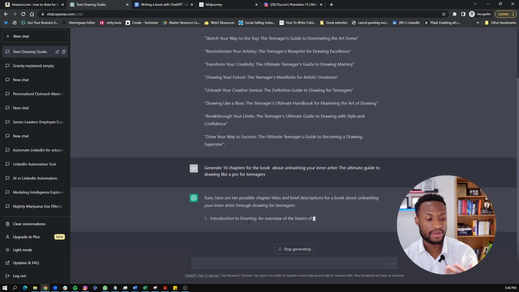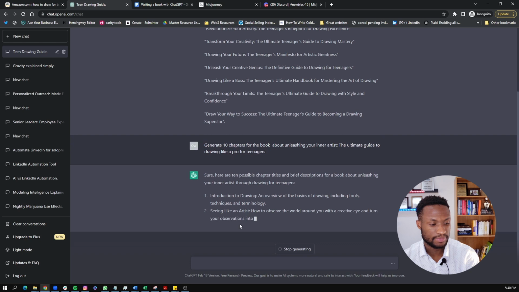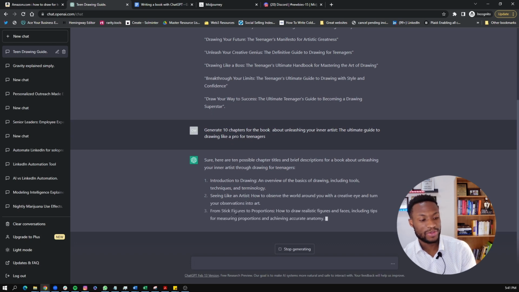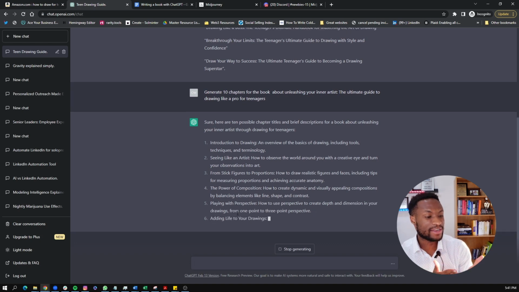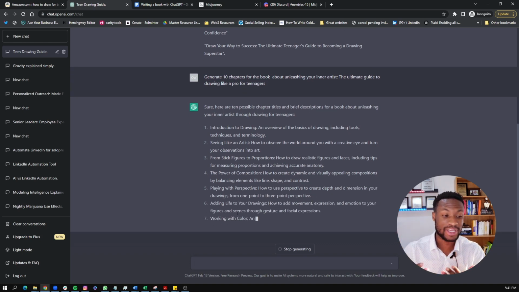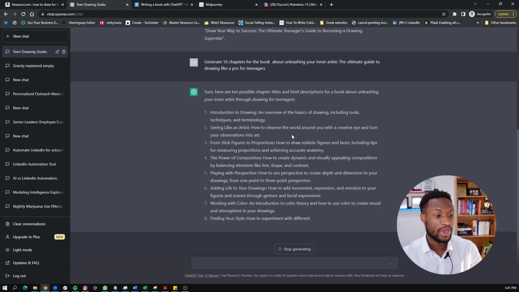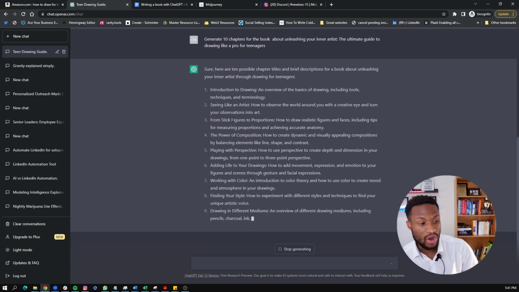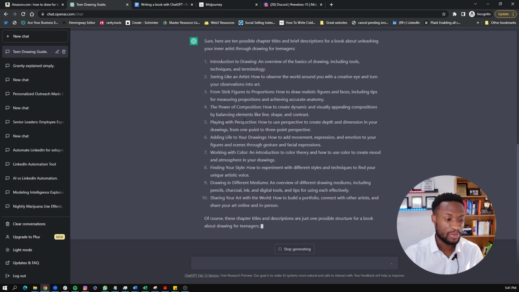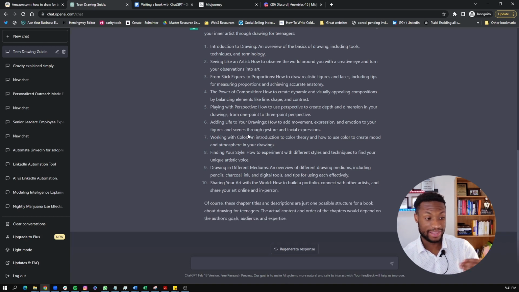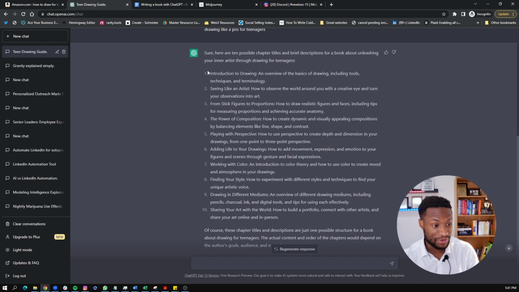So we're asking for 10 ideas. So here it goes. These are amazing ideas. I know nothing about writing a book, but here I can understand the frame and the structure for actually writing a book about this topic. So: introduction to drawing, seeing like an artist, stick figures and proportions, the power of composition, playing with perspective, adding life to your drawing. These are great chapters in a book.